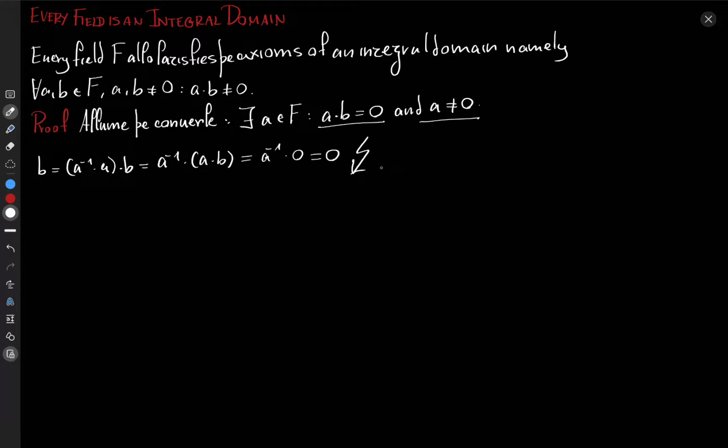So if this were true, then the only admissible underlying set of a field would be the set which would contain just the additive identity and nothing more, which is obviously nonsense, because we can construct some other fields which do not have a near empty underlying set. So this is a contradiction, and this concludes this short proof.